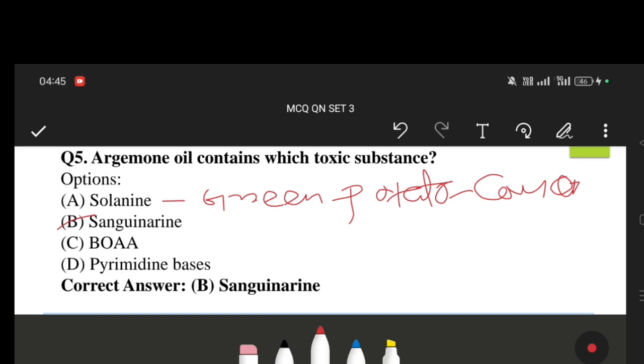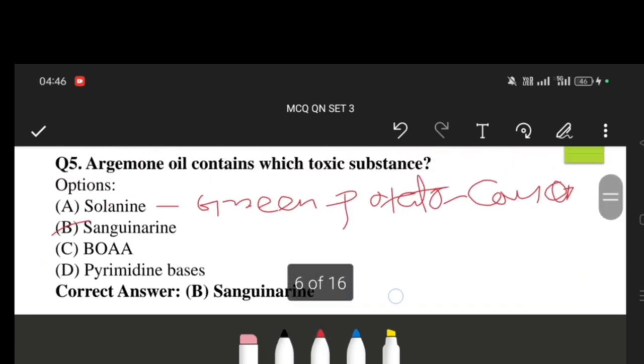It is mainly present in legumes, properly known as khesari dal in India, and the scientific name is Lathyrus sativus. It is one kind of neurotoxin that causes neurolathyrism, and that leads to the motor disability of our legs and hands due to nervous system damage. And the pyrimidine base is mainly present in animal food substances. So the correct option is sanguinarine.